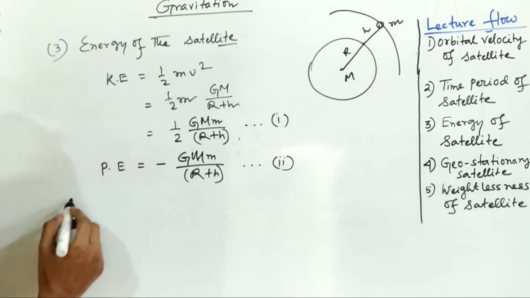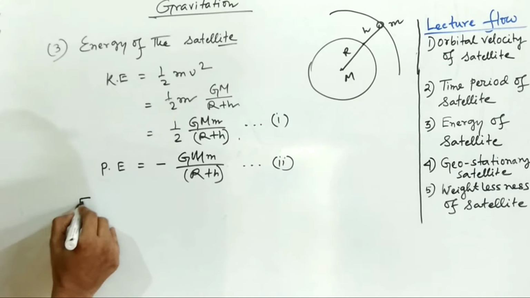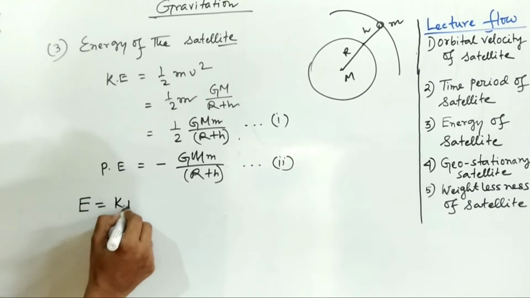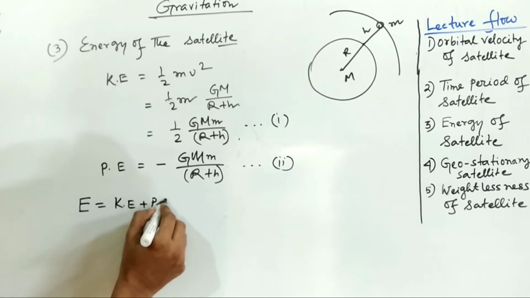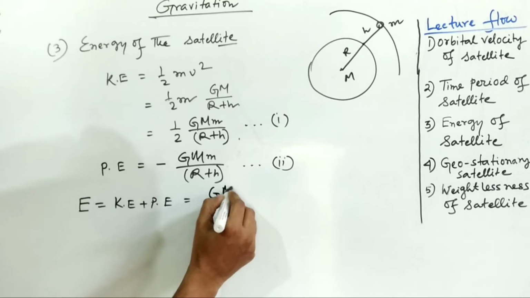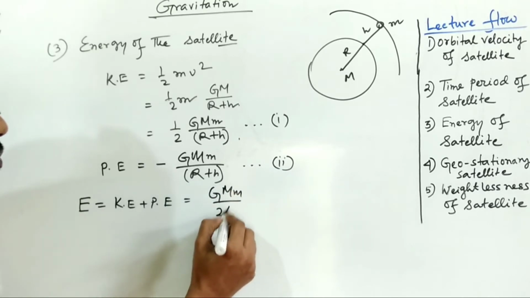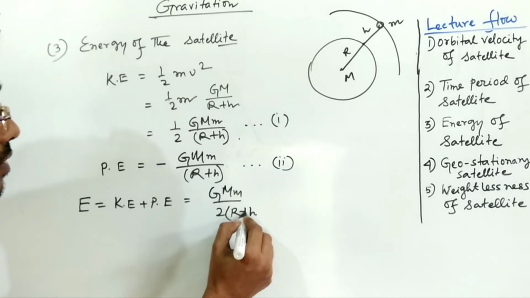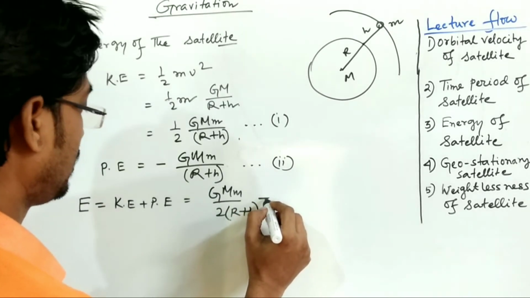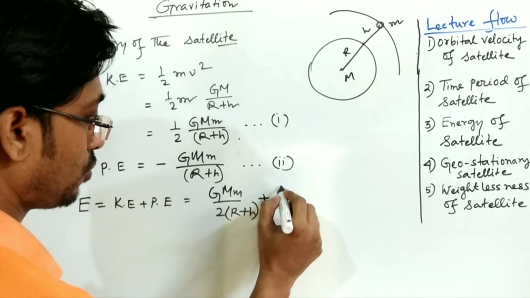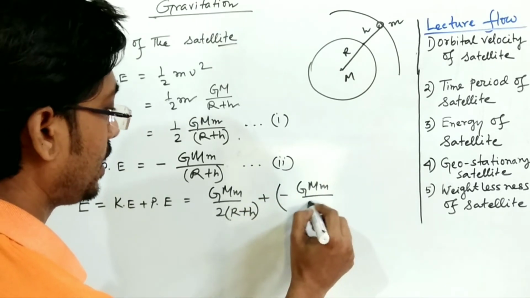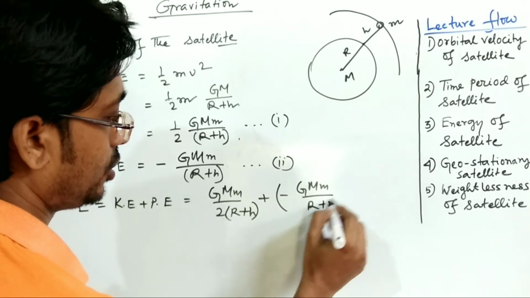Now the total energy, capital E, is equal to KE plus PE. So it will be G capital M small m by 2(r plus h), minus G capital M small m by (r plus h).